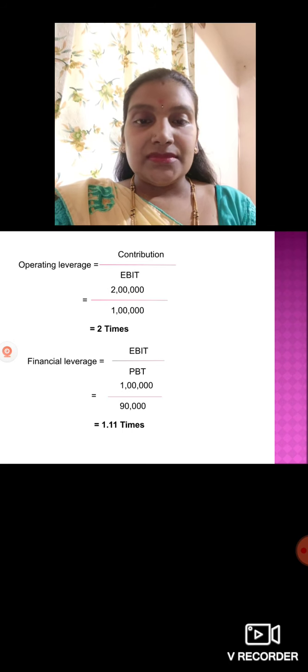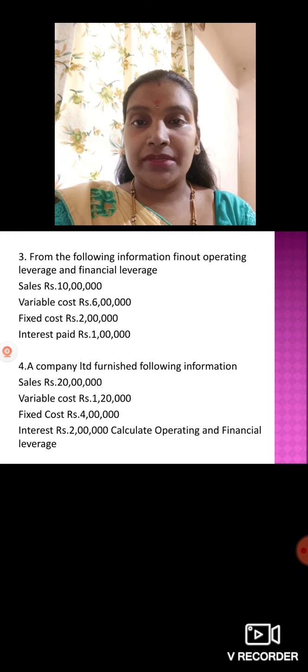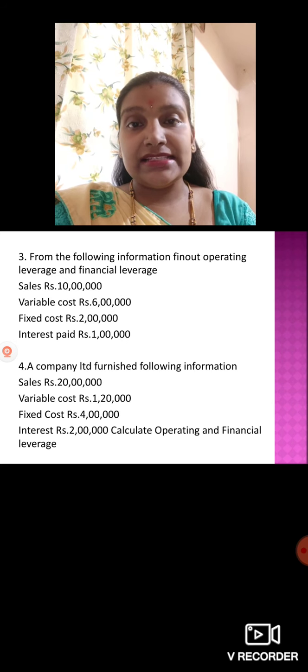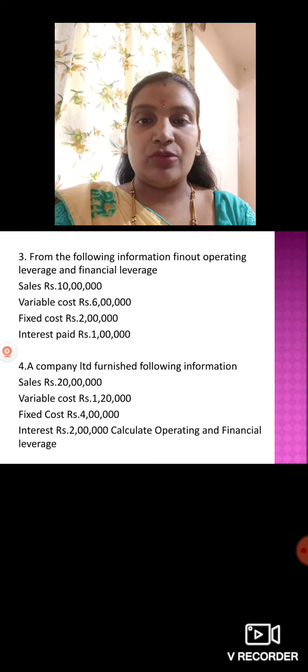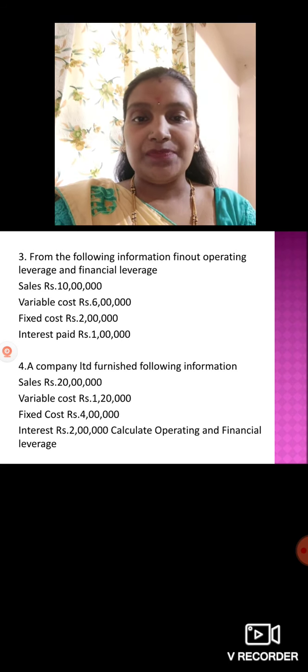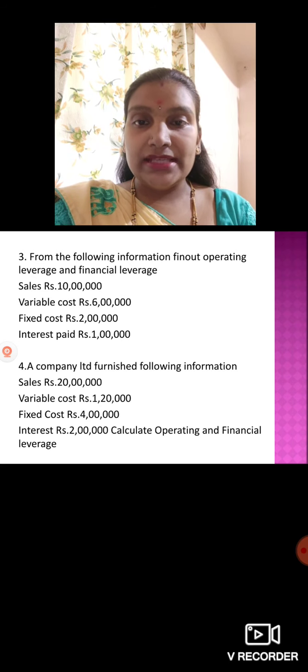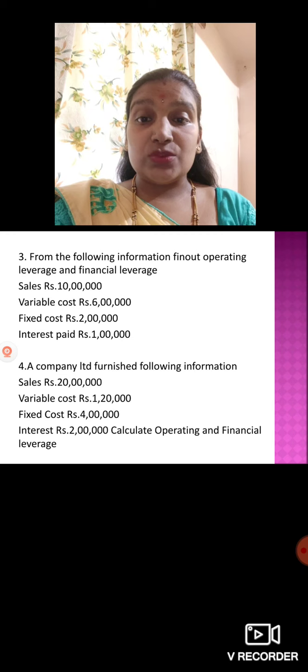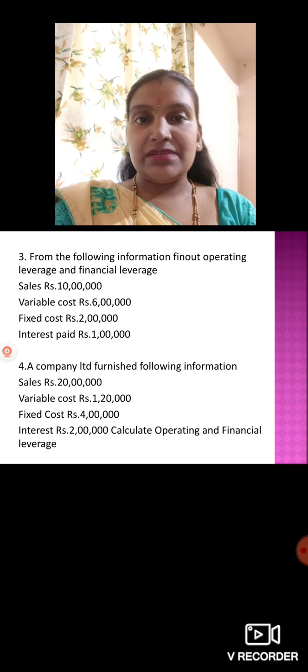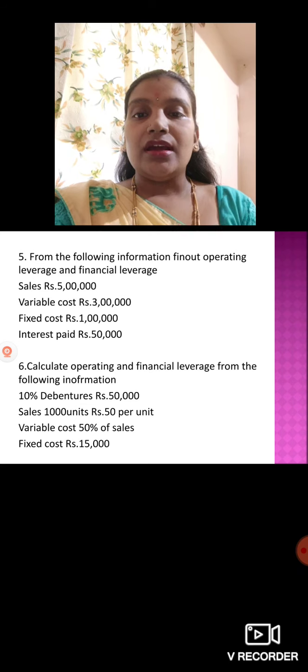Then next we'll see the third and fourth problems. From the following information, find out operating leverage and financial leverage. Sales given is 10 lakh, variable cost 6 lakh, fixed cost 2 lakh, and interest paid 1 lakh. First, as usual, you should calculate your profit before tax, then go with the formula for operating leverage as well as financial leverage. And the same for the fourth one. Sales given is 20 lakh, variable cost 1 lakh 20,000, fixed cost 4 lakh, interest 2 lakh. Similarly, like previous sums, you have to solve both.